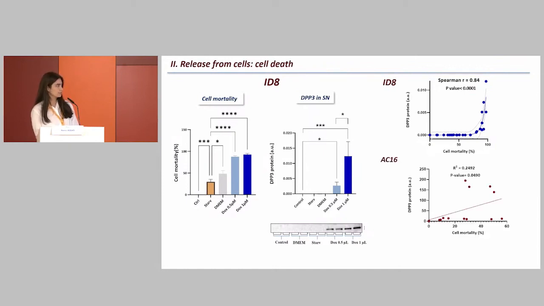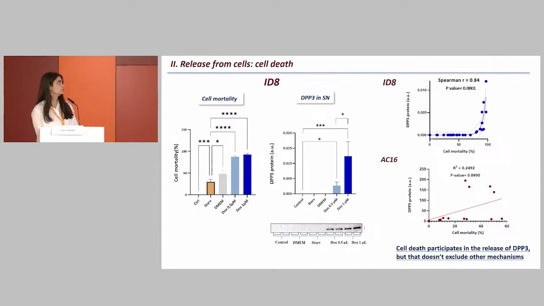However, when we go to the cardiomyocyte, we don't see this clearly. It's a weak correlation, barely any correlation. And this reflects that, first of all, it depends on the cell type, the way that this protein is released. Second of all, it suggests new release mechanisms next to cell death.